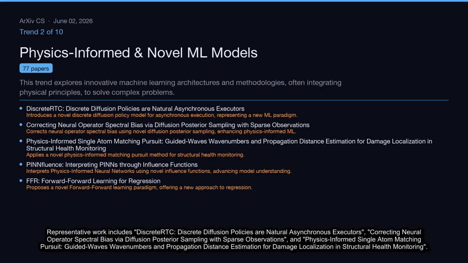Representative work includes Discrete RDC: Discrete diffusion policies are natural asynchronous executors, correcting neural operator spectral bias via diffusion posterior sampling with sparse observations, and physics-informed single-atom matching pursuit, guided waves wave numbers, and propagation distance estimation for damage localization in structural health monitoring.